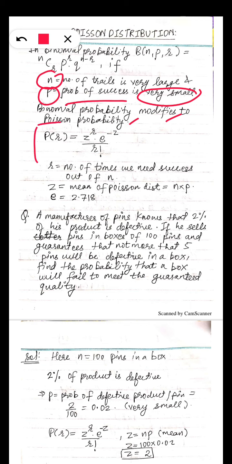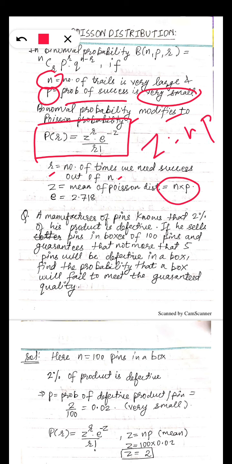The formula for Poisson is this, where this R is the number of times we need success out of n. This n is very large. What is Z? Z is the mean of Poisson distribution. It is calculated by Z is equal to n into p. And this e is the exponential, the value is 2.718. So that's all the theory for the Poisson distribution.